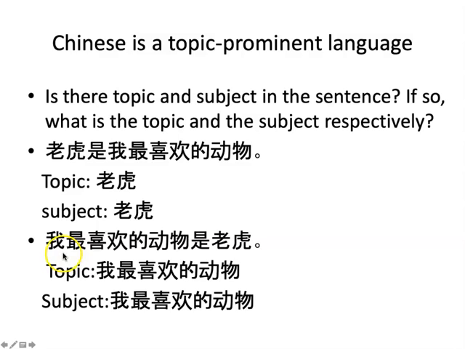The second sentence, 我最喜欢的动物是老虎. In this sentence, topic and subject are still the same. 我最喜欢的动物, that's the noun phrase. And that comes at the beginning of a sentence, and that's a topic. And let's examine if it is a subject. Remember, subject is in a being or doing relation with a predicate. The predicate is 是老虎. So 我最喜欢的动物 is indeed in a being relation with the predicate 是老虎. Therefore it is a subject. So in this sentence, topic and subject are also the same. Hope this clarifies your questions.